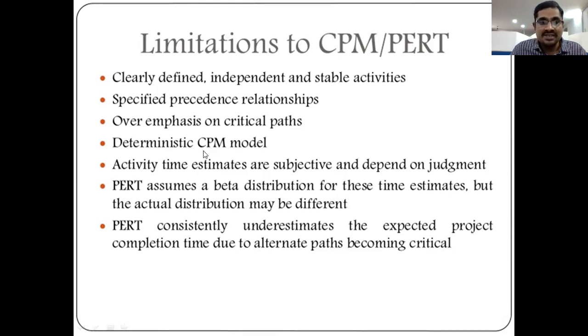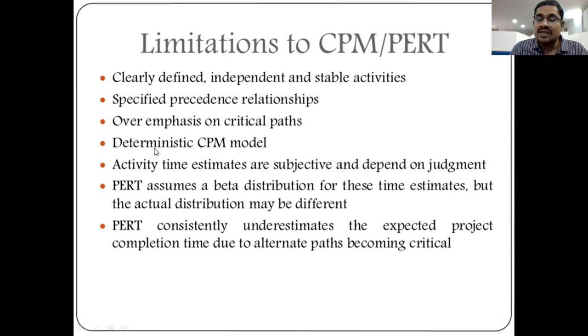Next, coming to the deterministic CPM model, this is a deterministic estimation forecasting model, but not an exact one, right? CPM and PERT are totally based upon estimated figures: estimated cost, estimated time, and estimation of all pre-decided activities.